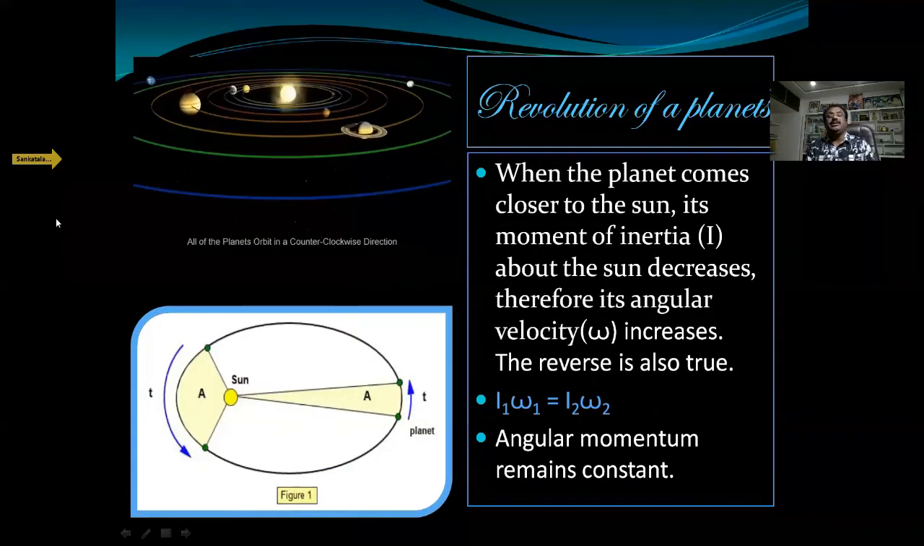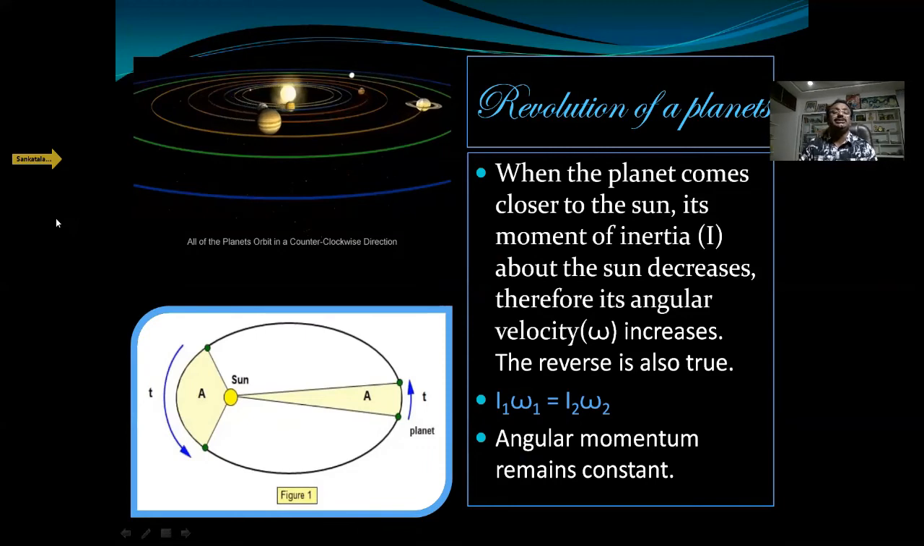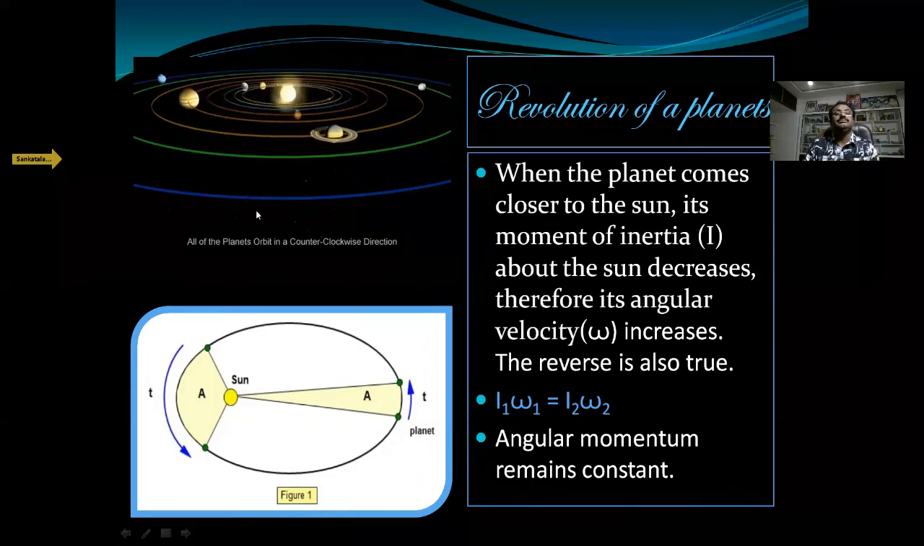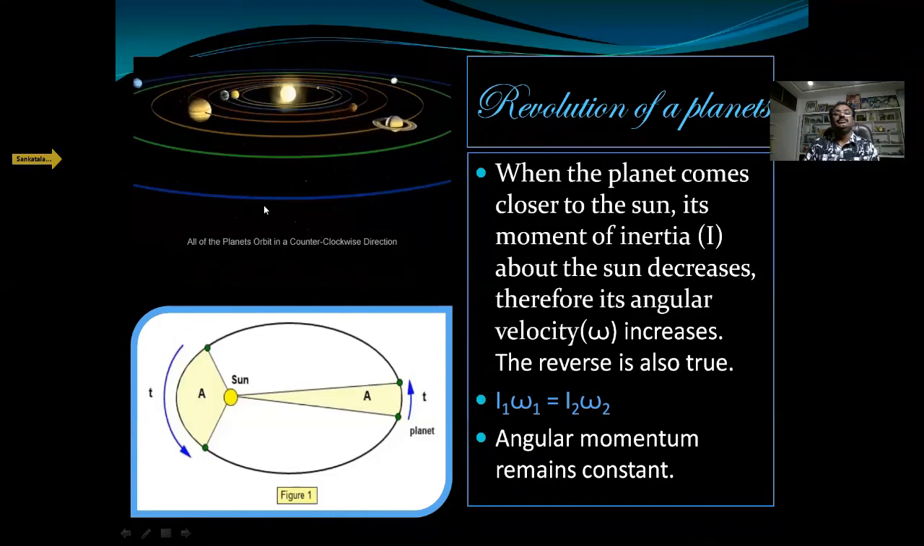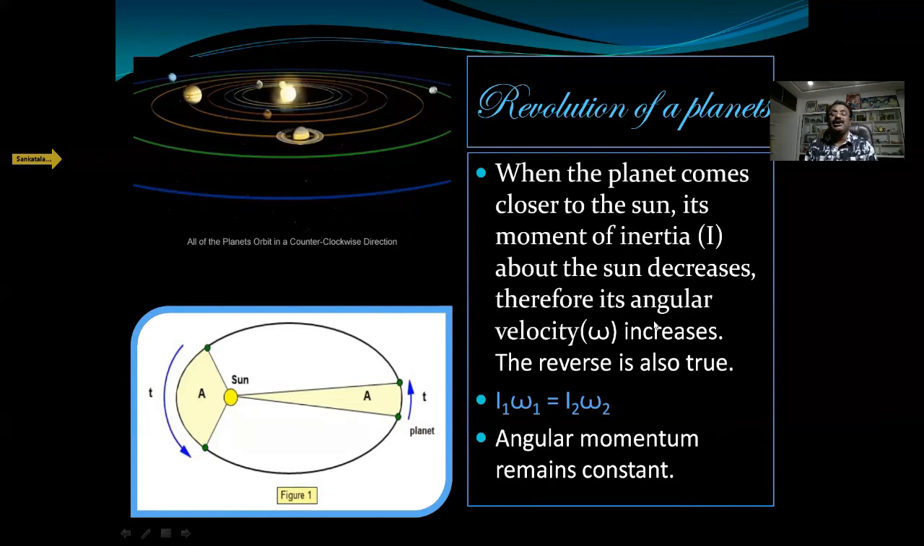Now take another beautiful example, the revolution of a planet. You see in the picture how the planets are revolving. When the planet comes closer to the sun, its moment of inertia about the sun decreases. Therefore, its angular velocity increases. The reverse is also true.